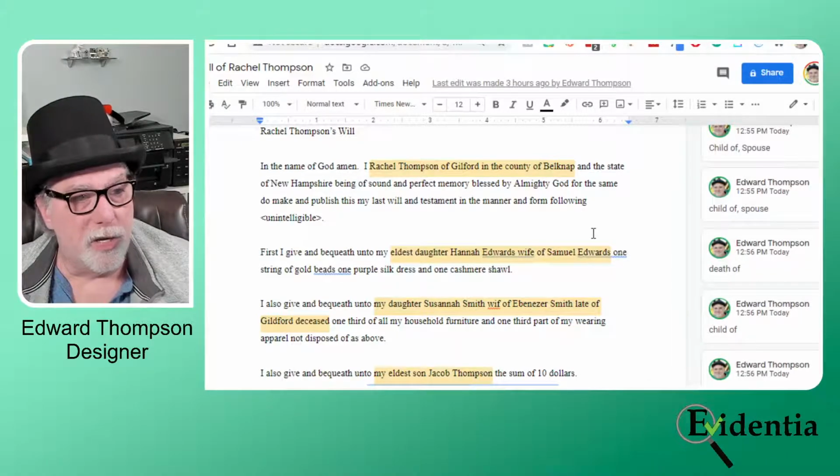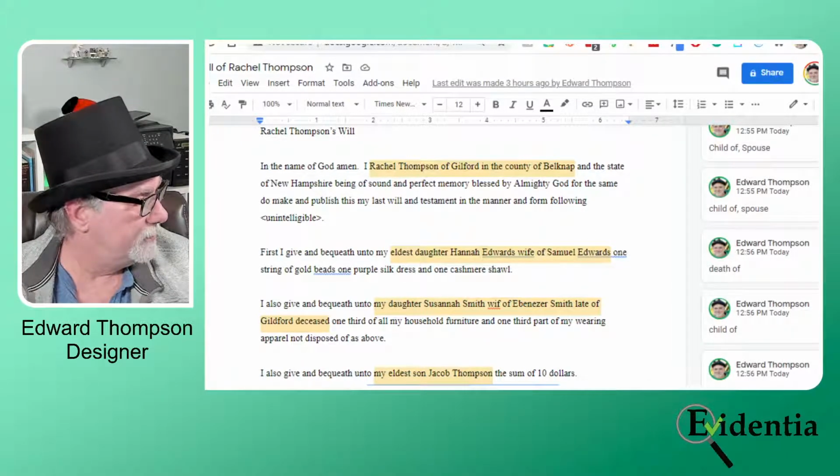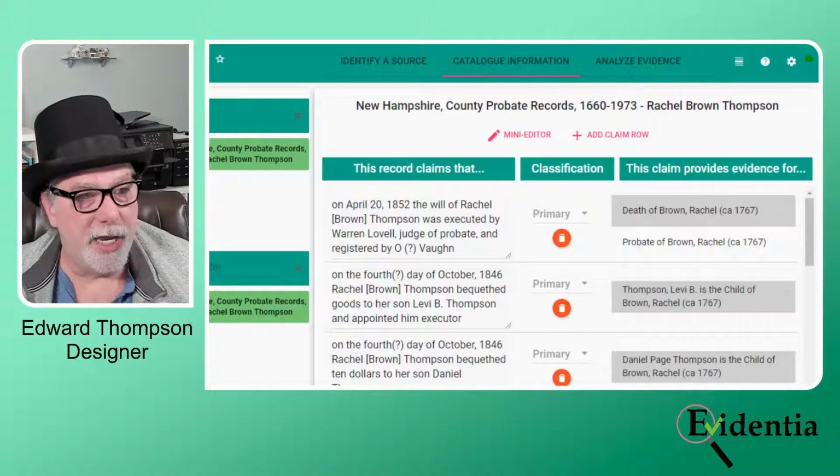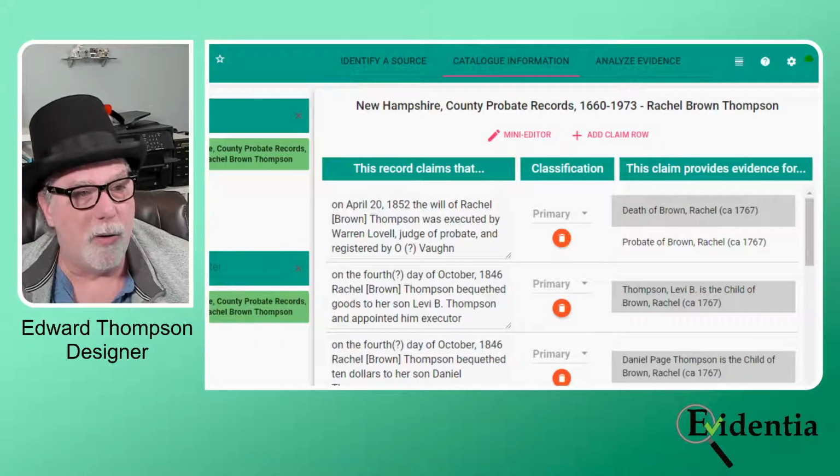Okay, so let's go back to Evidentia and look at how I worded this. On April 20th, 1852, the will of Rachel Brown Thompson was executed by Warren Lovell, Judge of Probate, and registered by O. Vaughn.